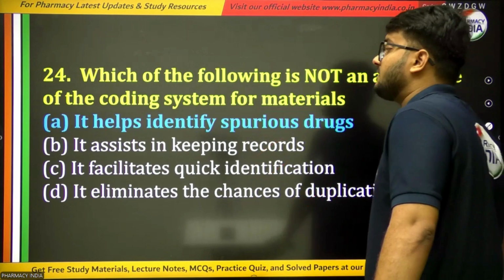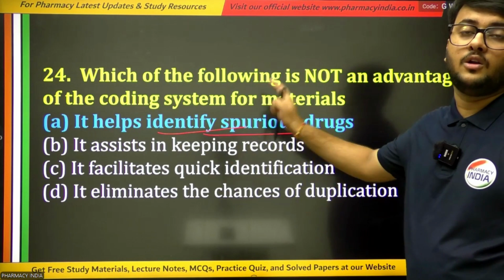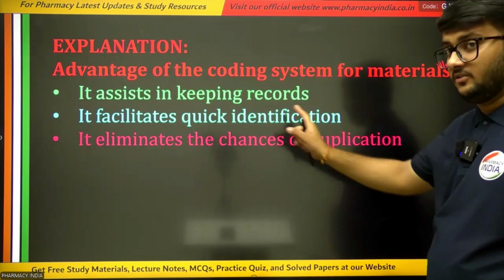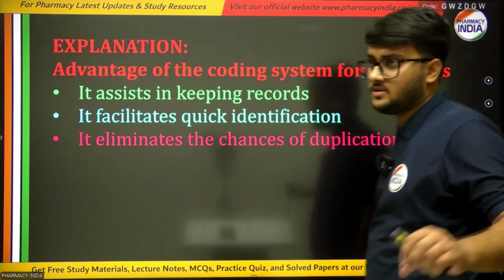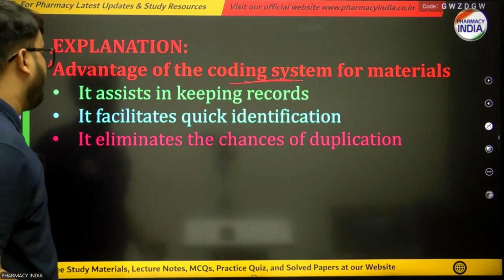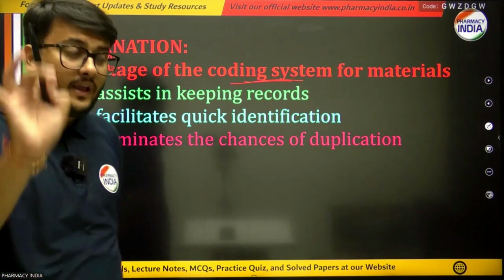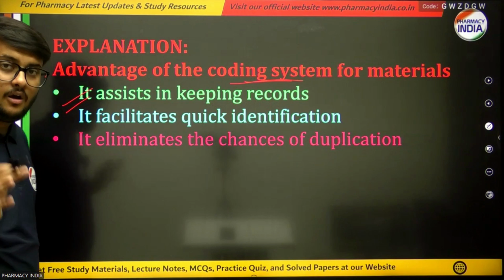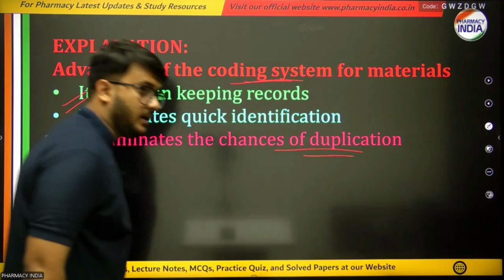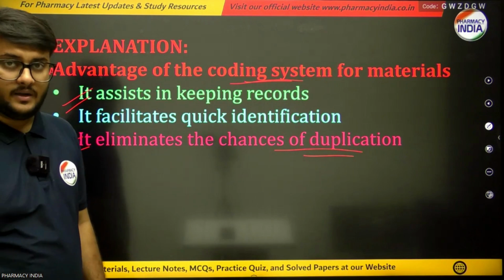And the right answer is, it helps to identify spurious drugs. This option would not be correct for the coding system of materials. It is not an advantage of that, because the advantages of the coding systems of materials are, it will assist in keeping records, it will facilitate quick identification of any particular material or substance, and it will also eliminate the chances of duplication. These are the benefits or advantages of the coding system of any materials.